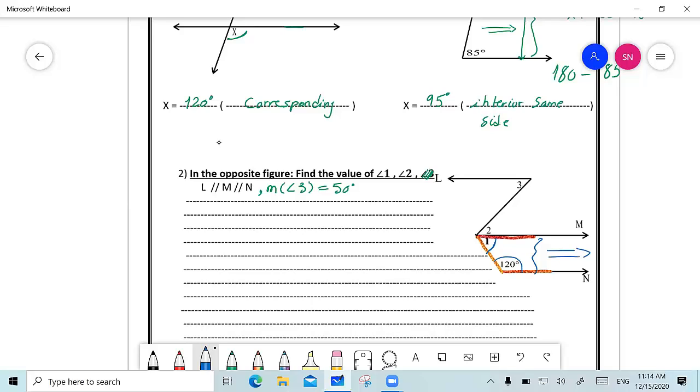So I am dealing with interior same side, and I know that their sum is always going to give me 180. Thank you, Rudaina. You can mute yourself. Thank you so much. So I know that the measure of angle 1 is equal to 180 minus 120, which is equal to 60 degrees. And why? Because they are interior, same side.